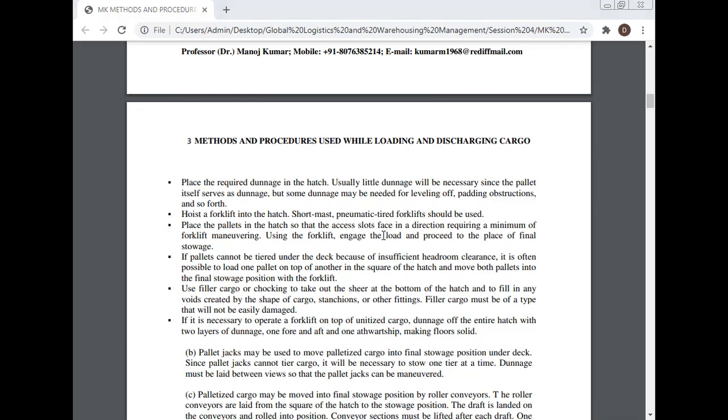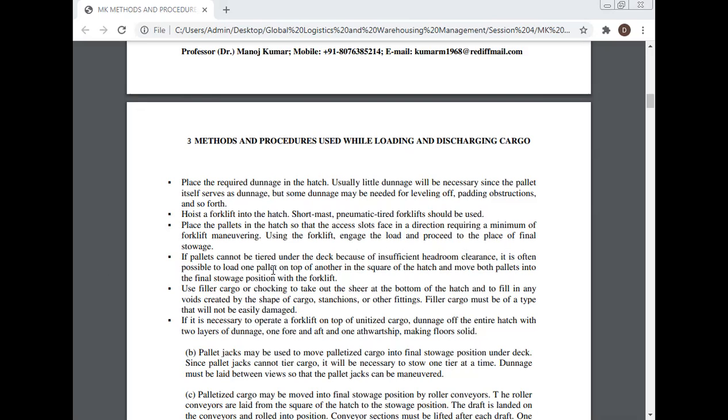Place the required dunnage in the hatch. Usually little dunnage will be necessary since the pallet itself serves as dunnage, but some dunnage may be needed for the leveling, padding, obstructions, and so forth. Hoist a forklift into the hatch. A short mast, pneumatic-tired forklift should be used. Place the pallets in the hatch so that the stringers face in a direction requiring a minimum of forklift maneuvering. Using the forklift, engage the load and proceed to the place of final stowage.